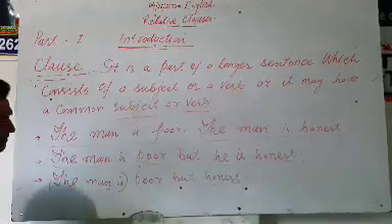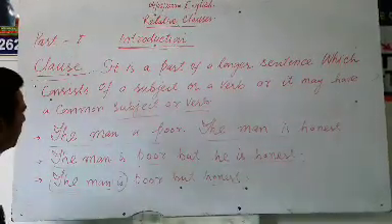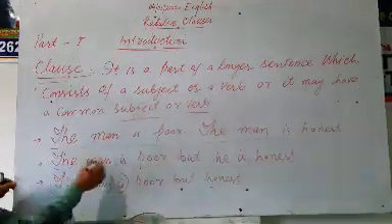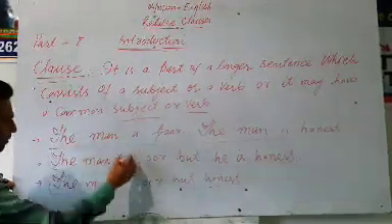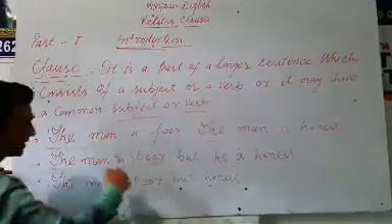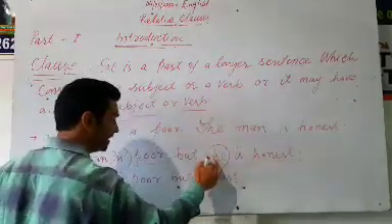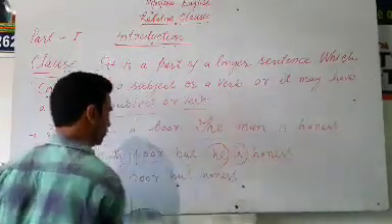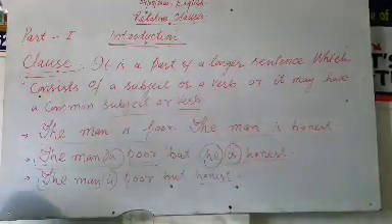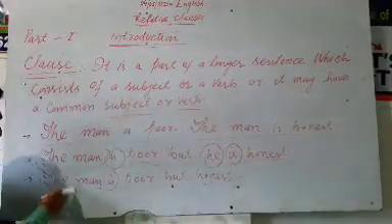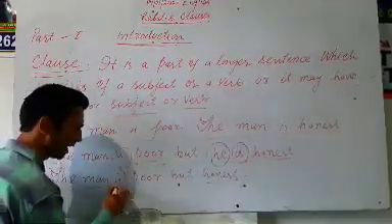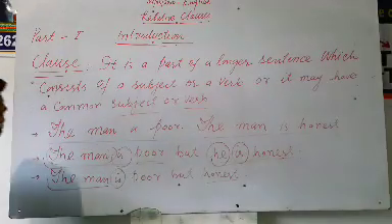As we have discussed in the above definition, it is a part of a longer sentence which consists of its own subject or a verb. Here the man is the subject and is the verb. Once again, he is subject, is verb. Both of these parts form clauses of a longer sentence. But in the next example, we have kept both the subject as well as verb as common for this object.